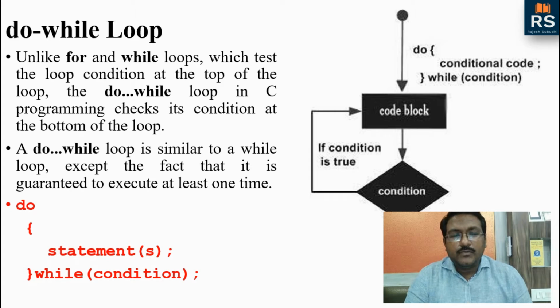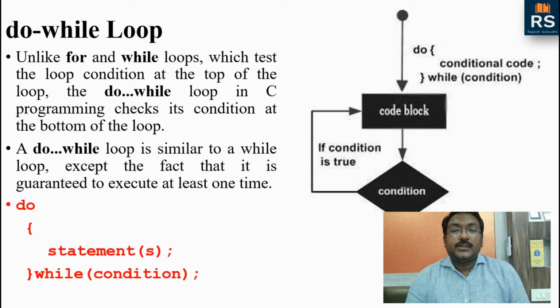We can say a do while loop is a type of while loop where in the first iteration the loop condition is not checked. After the first iteration, the loop condition will be checked. If at that time the loop condition is false, then the loop will be terminated.